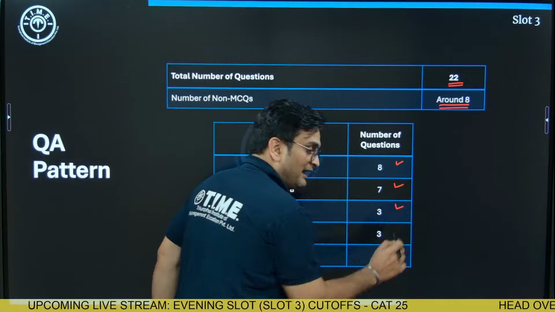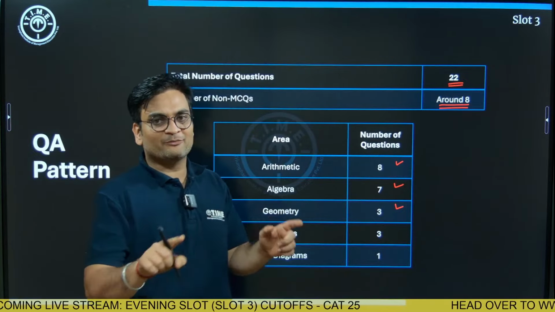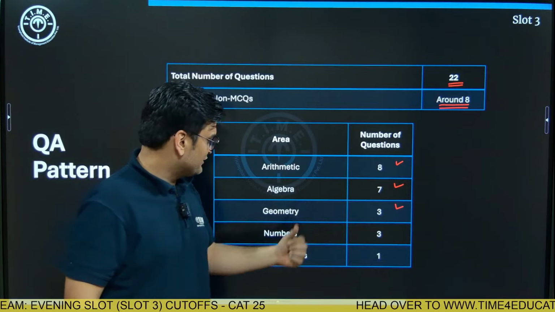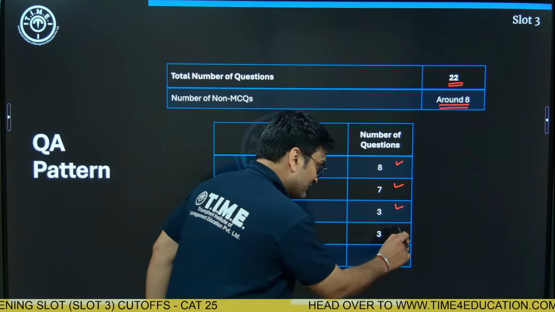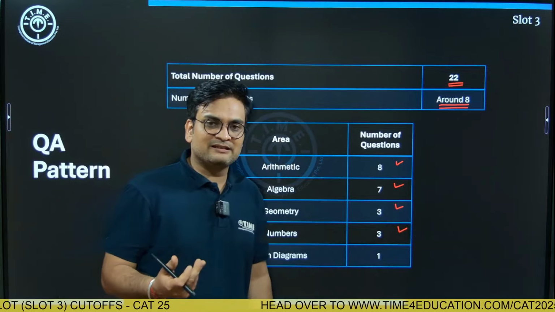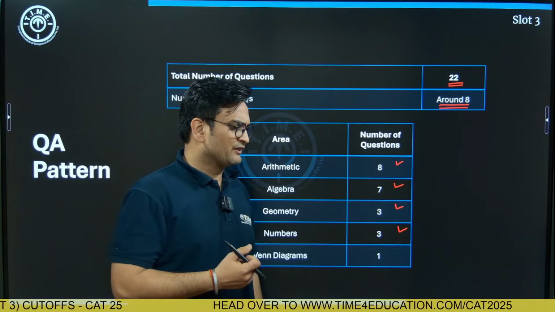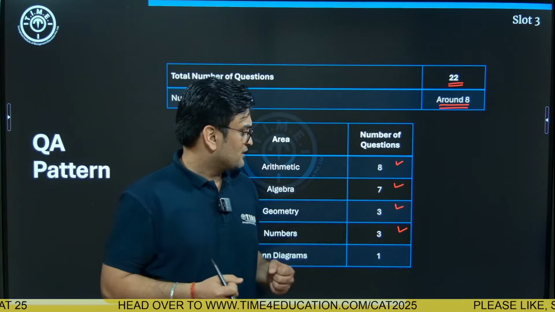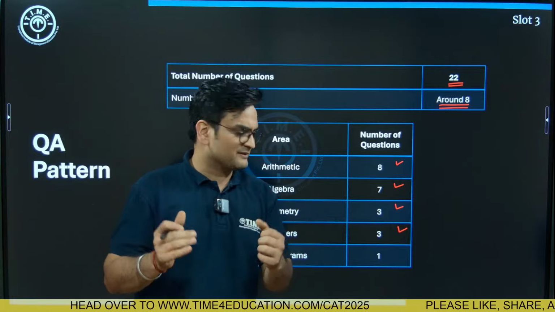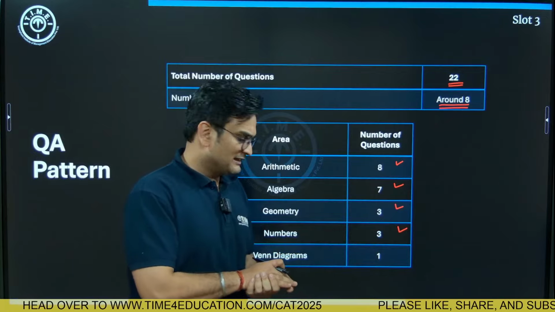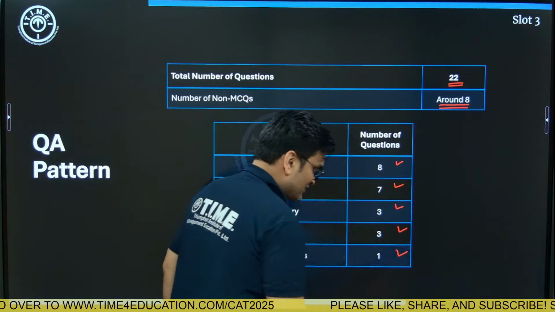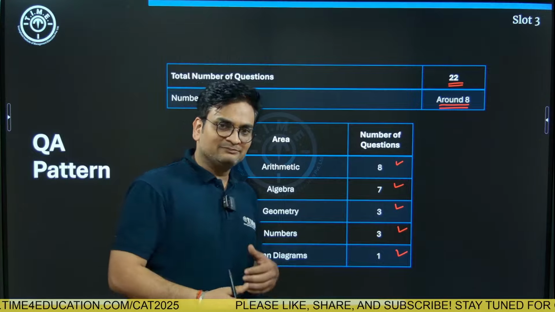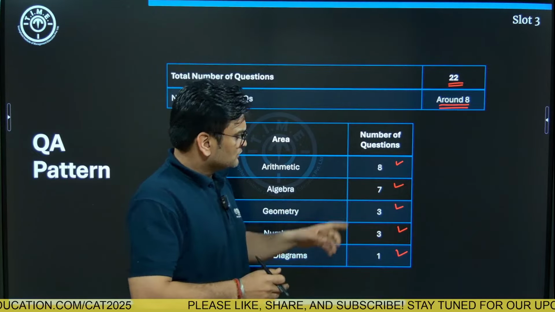Geometry had 3 questions, and all 3 were from plane geometry: the circles, the trapezium, the triangle, etc. Numbers, this time we had 3 questions. They involved 4-digit numbers, 3-digit numbers, perfect squares, and the sum of digits in a particular large number. And there was one Venn diagram question. Not really a surprise, because in the past so many times questions from Venn diagram have appeared in quant as well. So this was the breakup.